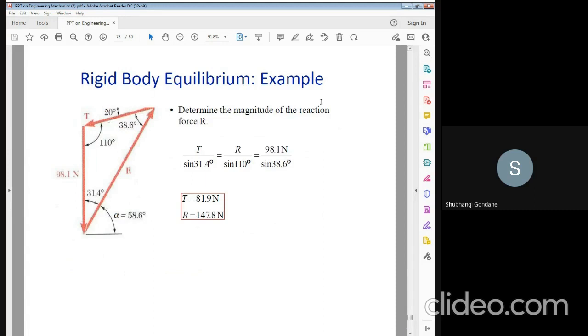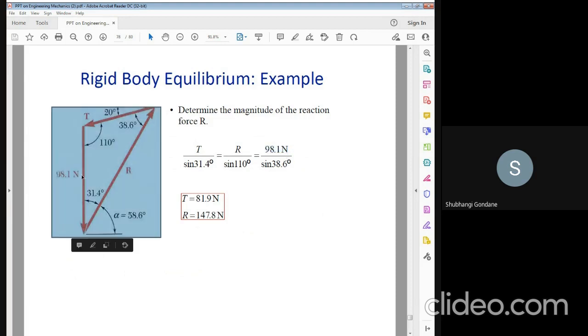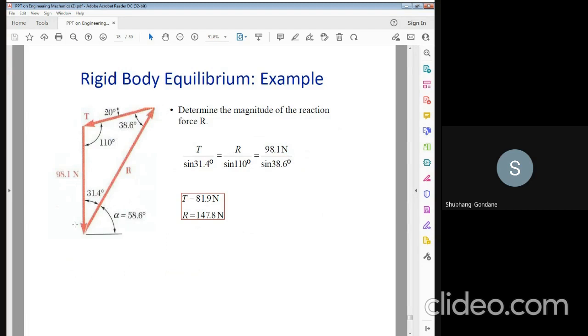This is also one of the examples of the rigid body, called Lami's theorem. With respect to Lami's theorem, you have to find the values of T and R. You know the value of one force, that is 98.1, and with respect to that one force, you have to calculate the value of R as well as the value of T.